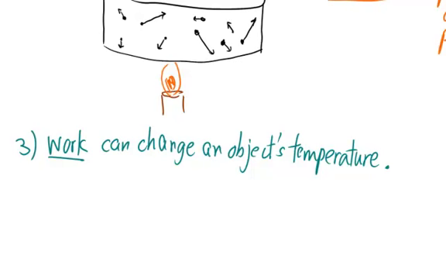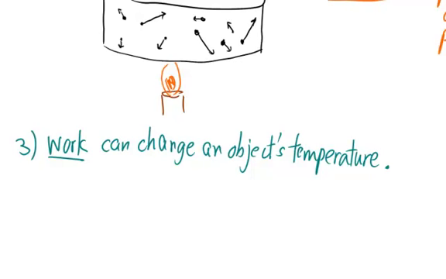Thompson claimed it was the action of friction instead of the flowing of this theoretical caloric fluid that produced a rise in the temperature of the water, because there was a seemingly infinite amount of heat produced by this rubbing action as long as you kept turning the cannon against the blunt drill.